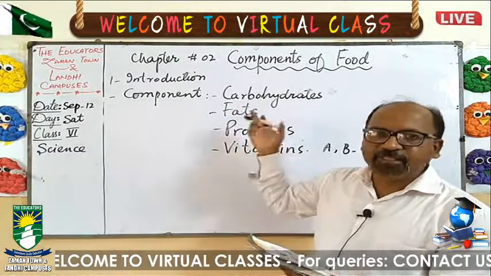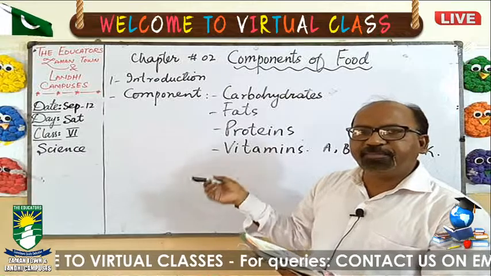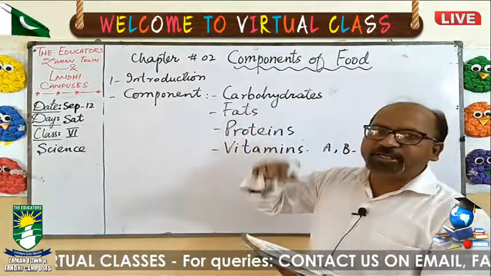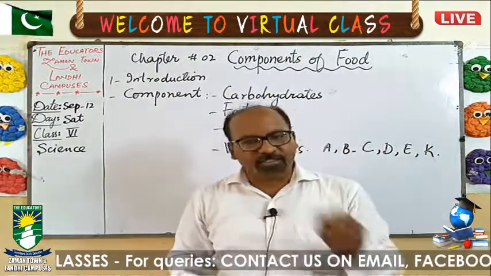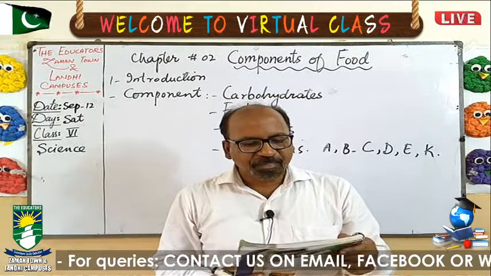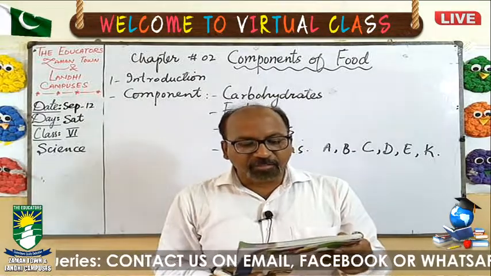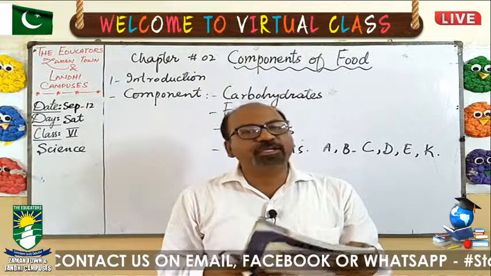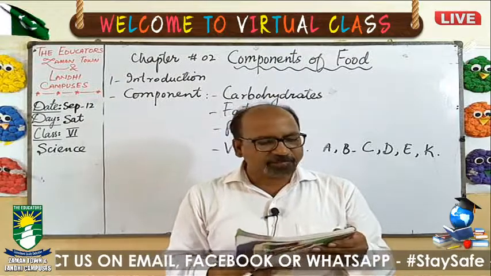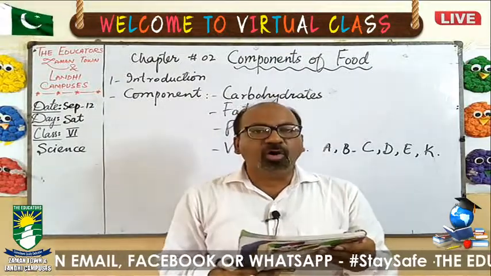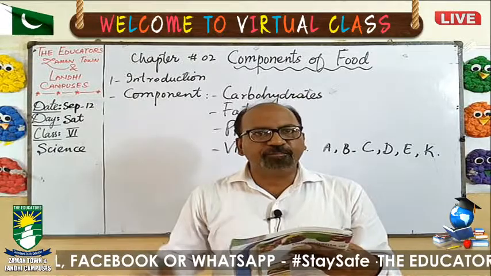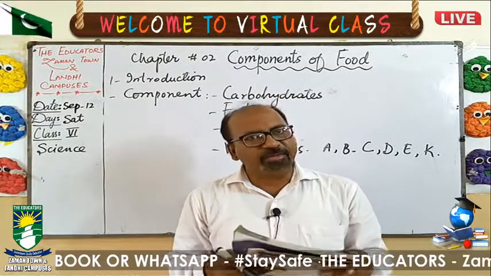Fats are already in the form of fat, and carbohydrates also change into fats. Okay, so fats are available in fried foods. In which food items are fats present? Fried foods, all the junk foods or fried foods have carbohydrates and fats.